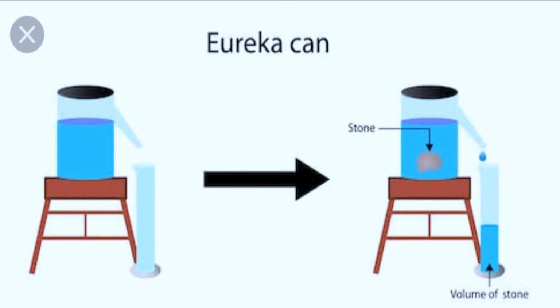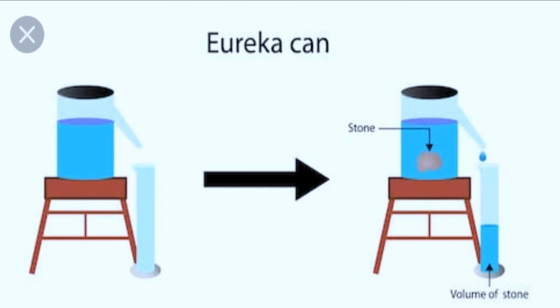By using that excess water we have found out, we have collected the excess water in the measuring cylinder. So we are going to measure the amount of water, and we are going to calculate the volume of the stone. How will you find it?